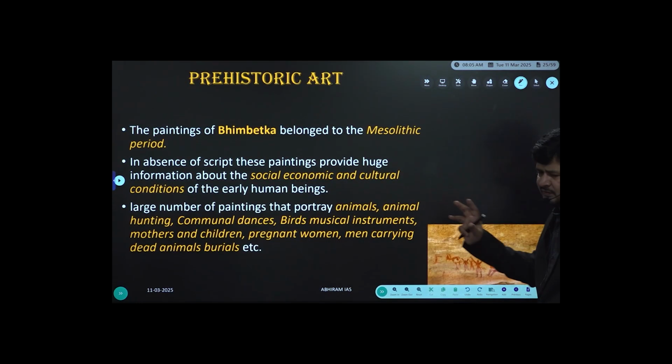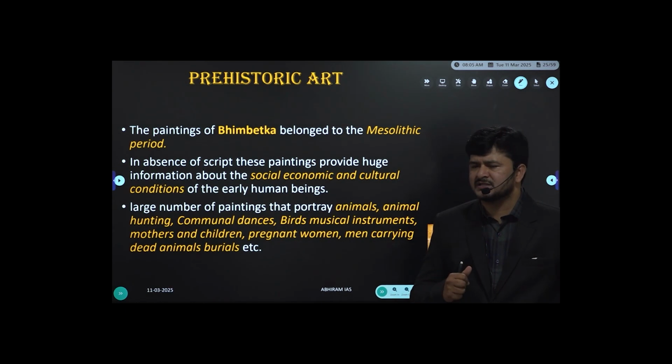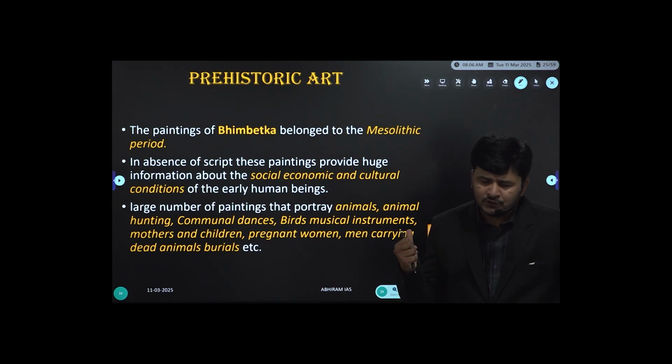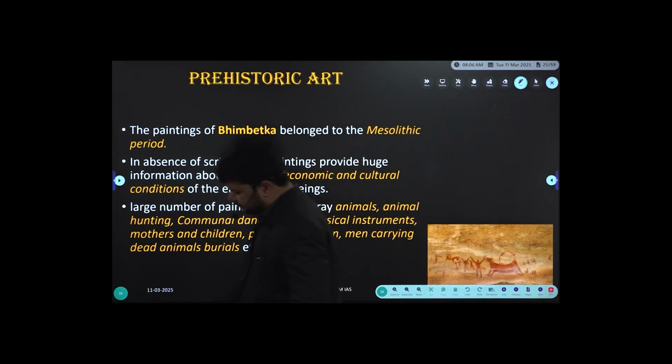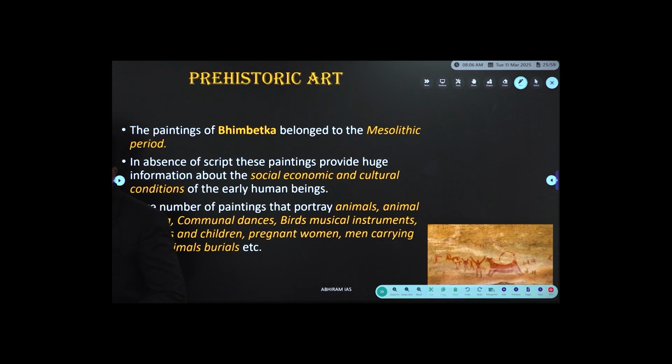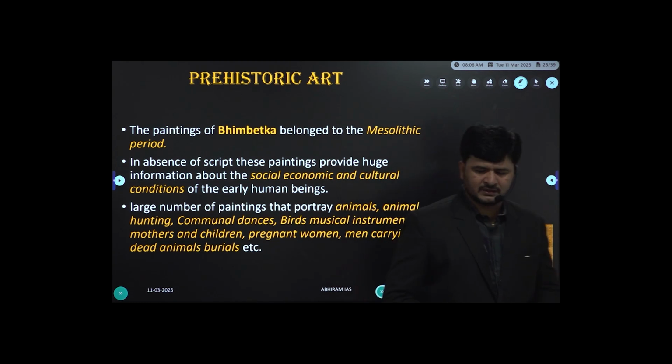Just go through what we call the developments. In fact, we didn't find radical developments as far as Chalcolithic age concerned. Only one radical development, that is use of metal. That's it. Right? Now, have small subheading, that is prehistoric art. In fact, prehistoric art or paintings of prehistoric art forms, another key area where we found questions.